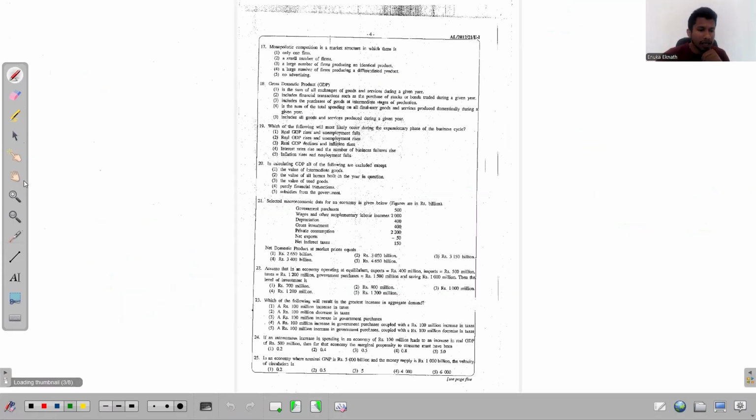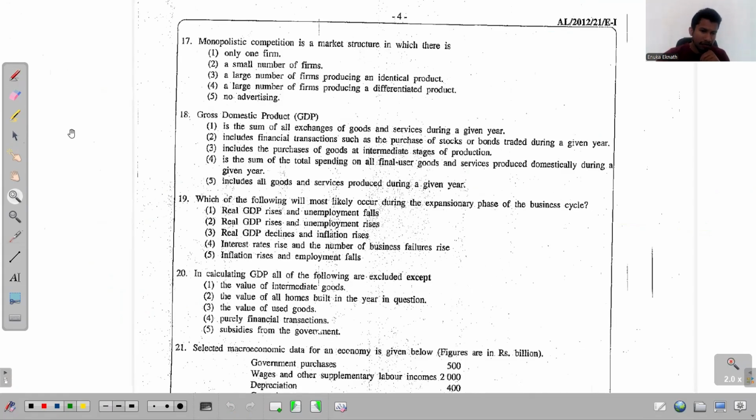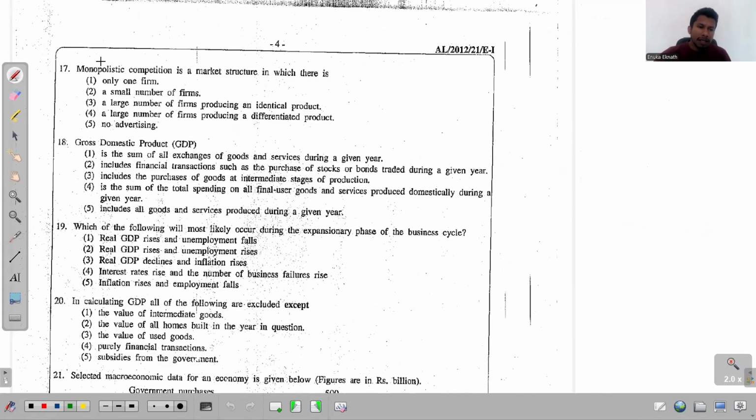Right, now look at this question number 17. It says monopolistic competition is a market structure in which, all right, okay, so that's easy. So how many market structures did we discuss in this syllabus? We discussed 4 different market structures. And what are the 4 market structures?